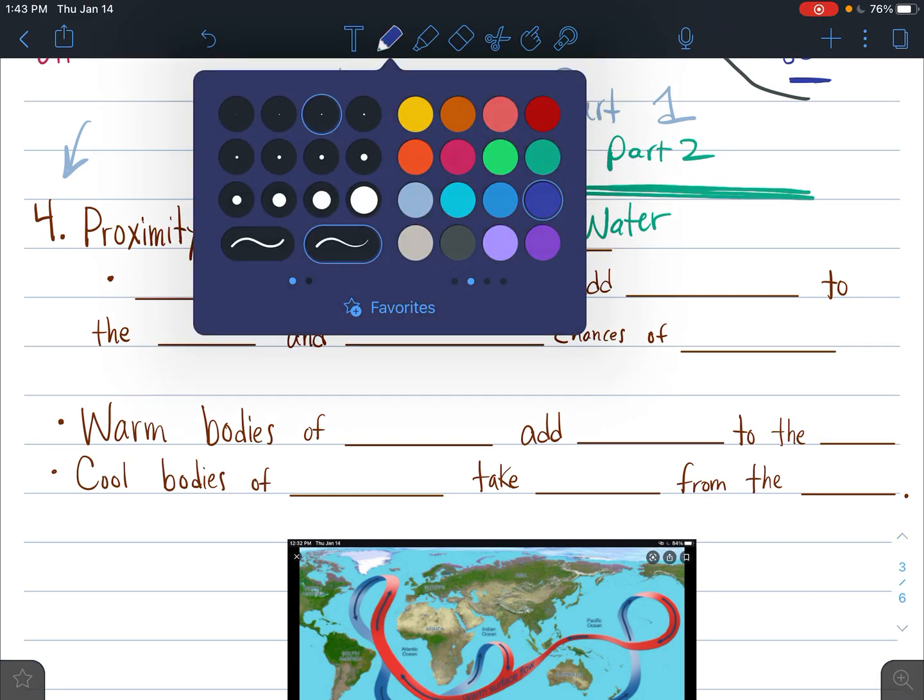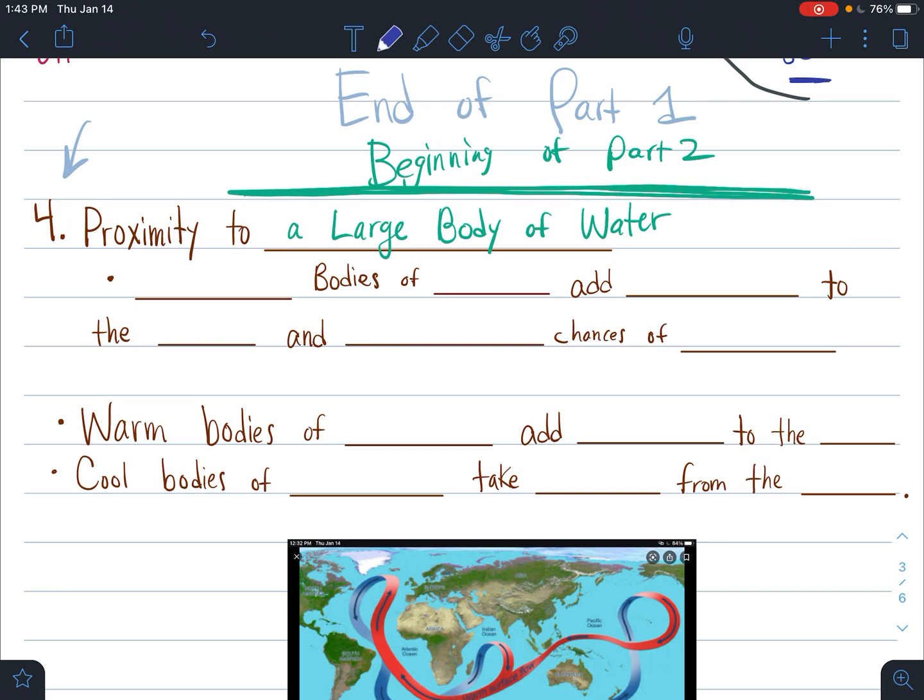Okay, proximity to a large body of water. Now, let's dig in. Large bodies of water are going to add moisture. Because you have a lot of water near you, then it's easier for there to be water in the atmosphere. So they add moisture to the air, and they increase chances of precipitation.